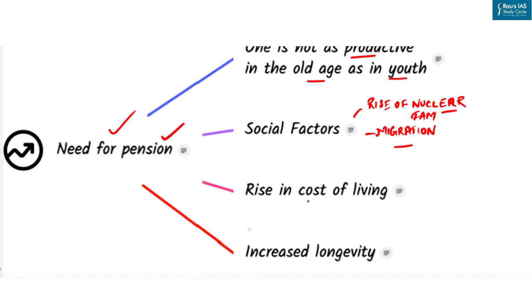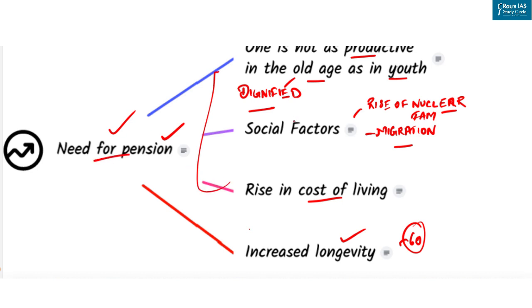The next is rise in cost of living. Now, saving may prove to be futile if level of inflation is considered. The next reason is increased longevity. Now, developments in health sector have resulted in longer duration of individual life. So considering the average age of retirement in India, which is around 60, people would need assistance for longer duration after the retirement. And another important reason for pension is that assured monthly income ensures dignified life in old age. It gives freedom to exercise choices due to lessened dependability on others. So these are the reasons why there is need for pension.